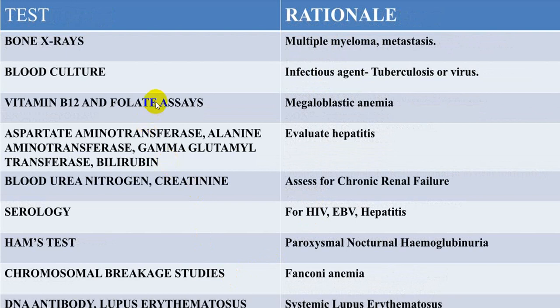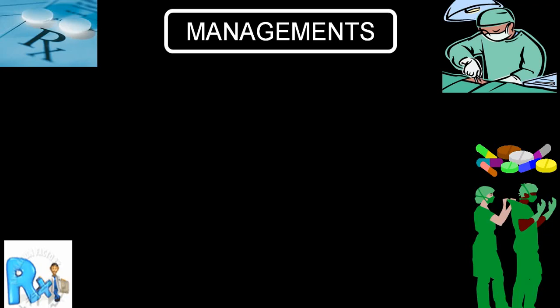Other investigations done very frequently are bone X-ray, blood culture, and B12 and folic acid levels for deficiency, that is megaloblastic anemia. You can evaluate for hepatitis, which is quite common, and kidney involvement, particularly to rule out CKD. In case of HIV and hepatitis, go for serological study. In PNH, Ham's test. In Fanconi's anemia, go for chromosomal study. And in SLE, you can go for DNA antibodies and different antibody tests.